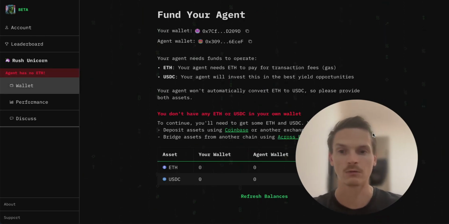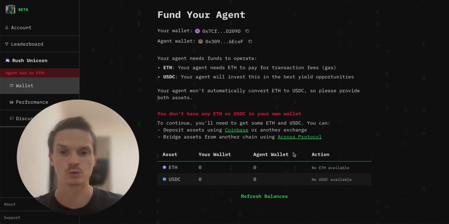Cool. Now, the next thing you want to do is send ETH and USDC into your own wallet, right? And once you've done that, the options here will appear for you to transfer the ETH and the USDC into the agent's wallet. So this is my wallet here, and this is the agent's wallet.